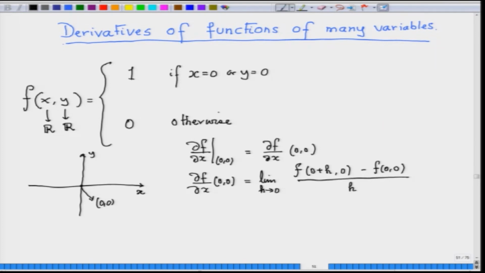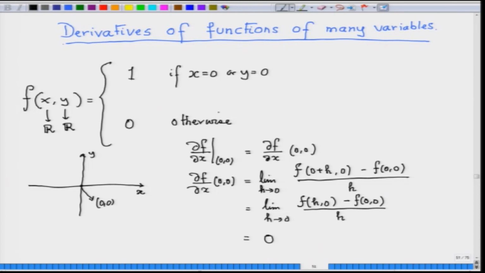So, this is the limit as h tends to 0 of f of h 0 minus f of 0 0 by h. Now, we have said that if either of x or y is 0, the function value is 1. So, f of h 0 is 1 and f of 0 0 is also 1. So, the limit becomes 1 minus 1 over h, so it is 0.